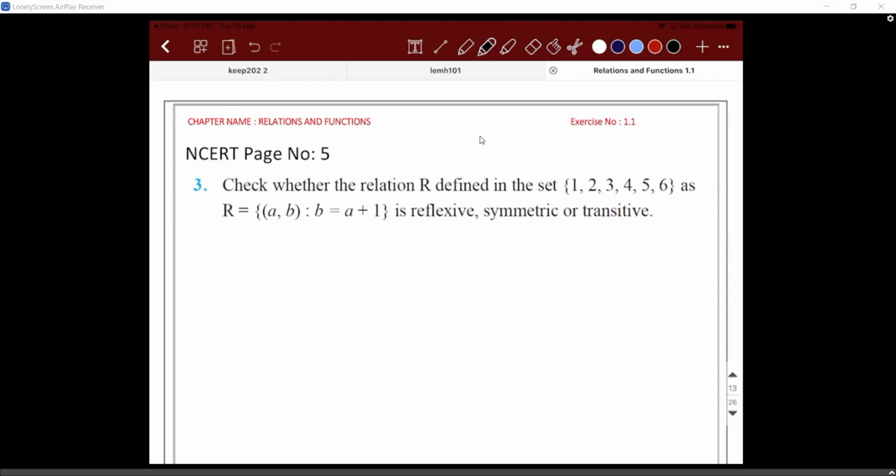What about symmetric? Not symmetric, because if you take A as 1, B will be 2. But (2, 1) does not belong to R. This belongs, this does not belong. What about transitive?